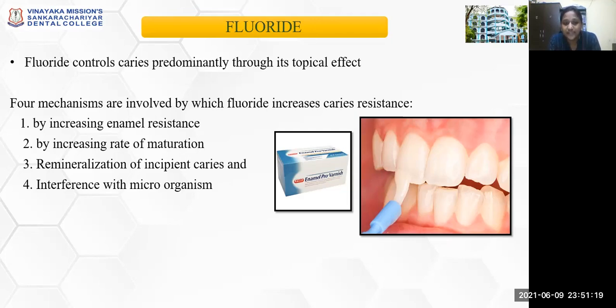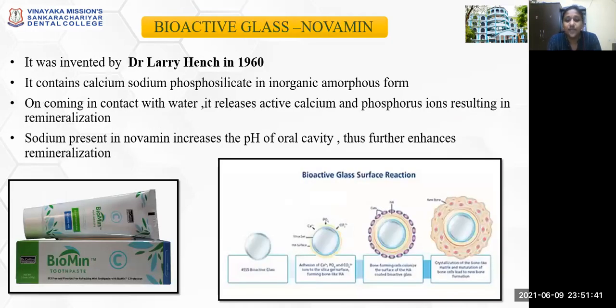Then comes the remineralization of incipient caries, and an antibacterial effect that interferes with the adhesion of microorganisms over the tooth structure. Fluoride application can be done according to Knutson's technique or Brudevold's technique, wherein there will be a series of recall appointments for the application of fluoride.